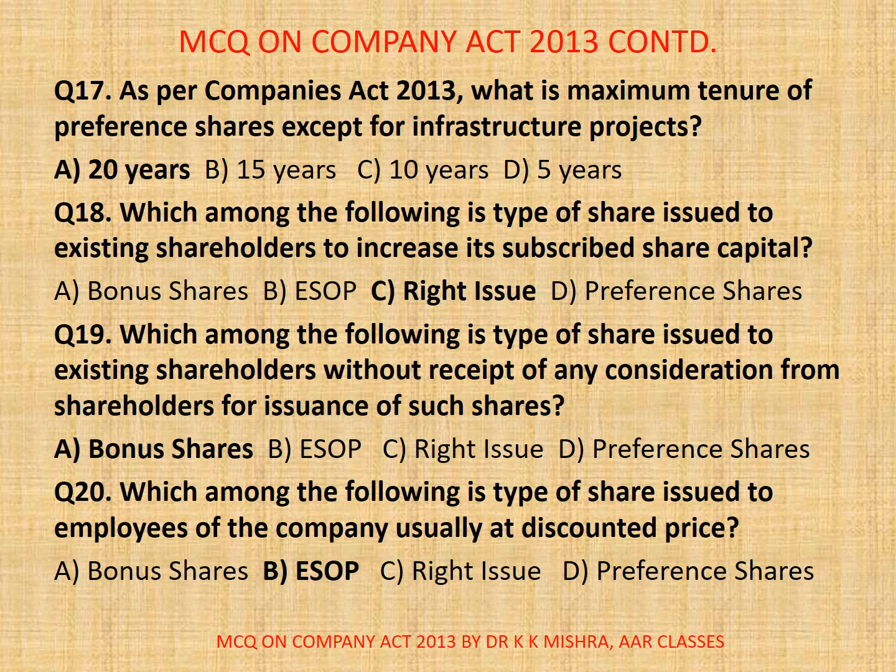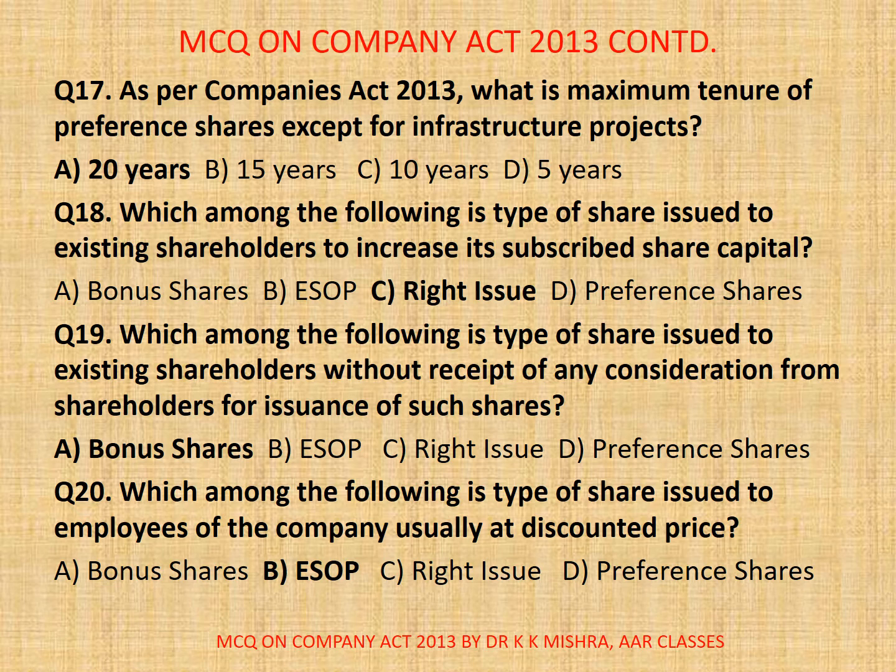Now question number 19. Which among the following is type of share issued to existing shareholders without receipt of any consideration from shareholders for issuance of such shares? A. Bonus shares, B. ESOP, C. Right issue, D. Preference shares. Correct option is A. Bonus shares. The question is, what are bonus shares? Bonus shares are the additional shares that a company gives to its existing shareholders on the basis of shares owned by them. Bonus shares are issued to the shareholders without any additional cost.